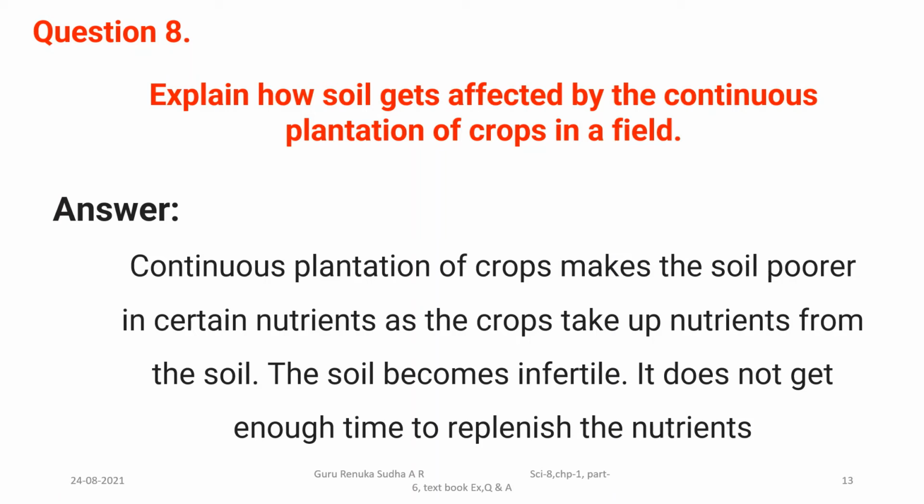The soil becomes infertile. It does not get enough time to replenish the nutrients. So definitely you should not continuously use the soil for plantation purposes. It should be replenished every time.